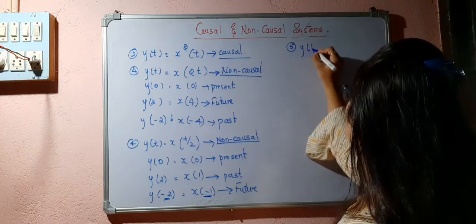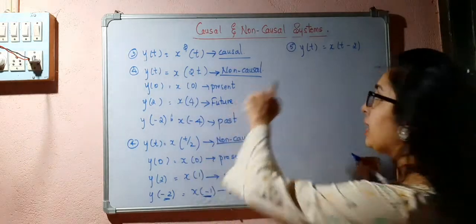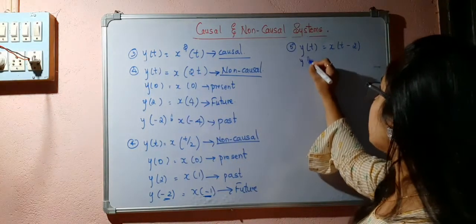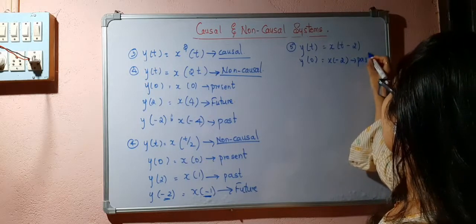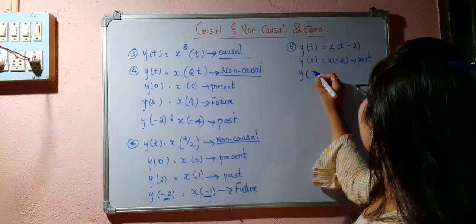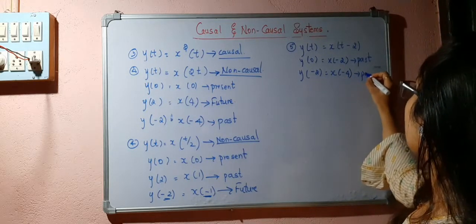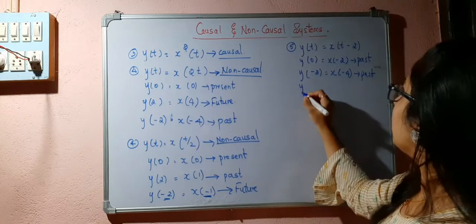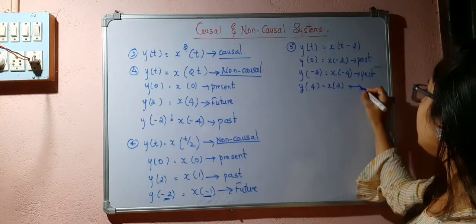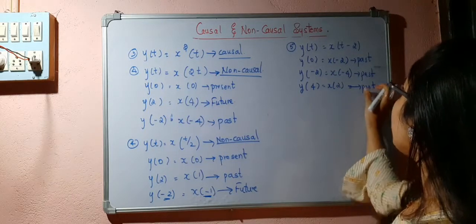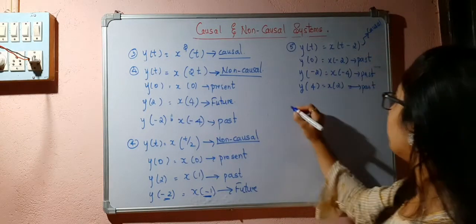If I take y of t is equal to x of t minus 2. In this case, y of 0 is equal to x of minus 2. That means it is depending upon the past. Y of minus 2 is equal to x of minus 4. Once again, it is depending upon the past. Y of 4 is depending upon x of 2. Now it is again depending upon the past. So it is depending upon the past value. So I can consider this system as a causal system.